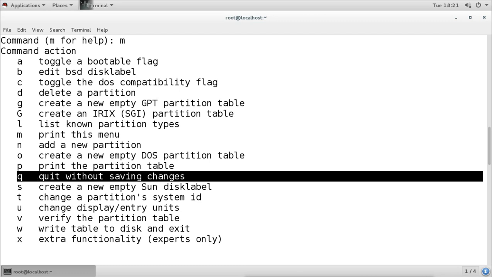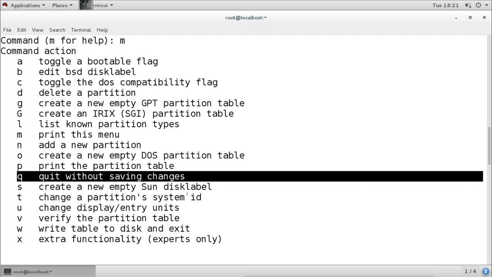Then S is to create the new empty Sun disk label. Now this is for the Sun Microsystems Sun operating system, the Solaris operating system. Right now we are not using Sun, we are using Linux, so this is not useful for us right now. Then T is to change the partition's system ID.